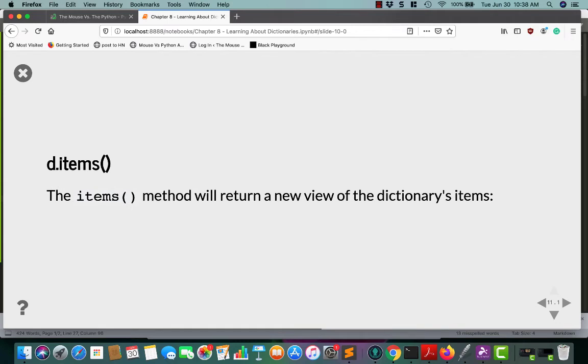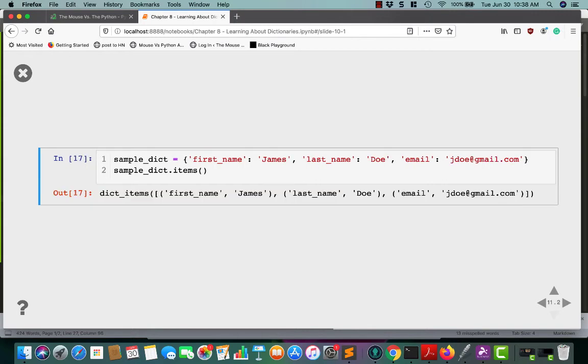Anyway, d.items. The items method will return a new view of the dictionary's items. So if you run this code, you get this kind of weird little first name, James. It prints out weird, but it gives you the items that are in the dictionary. I almost never use items myself, but it's there for you in case you need it.